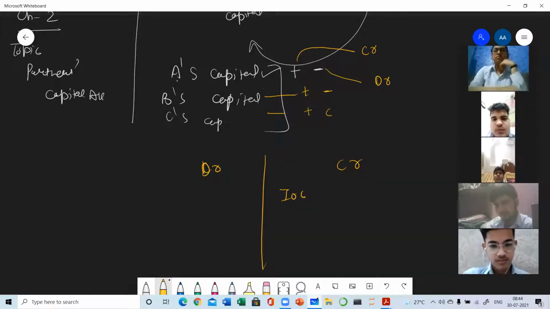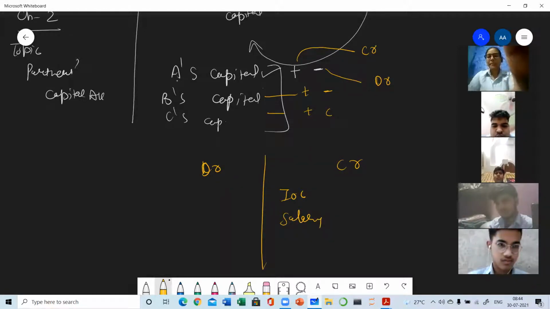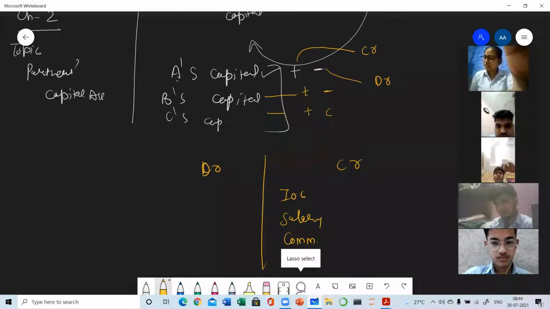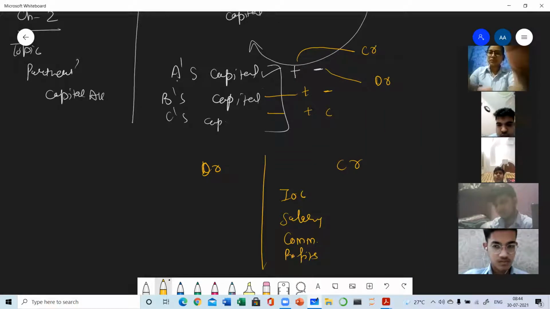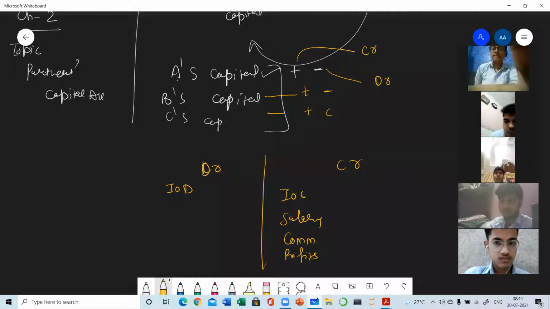Okay? With interest on capital, the capital will be increased, so it will be added and written on the credit side. Salary is added to the capital, so it will be credited. Partners' commission, again it will be credited. Then profits, whatever profit the partner is getting after doing all the appropriation, that will also be added. And on the debit side, what is to be written? Interest on drawings, because interest on drawings is subtracted from the capital.